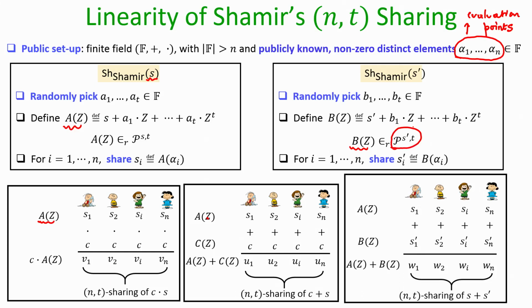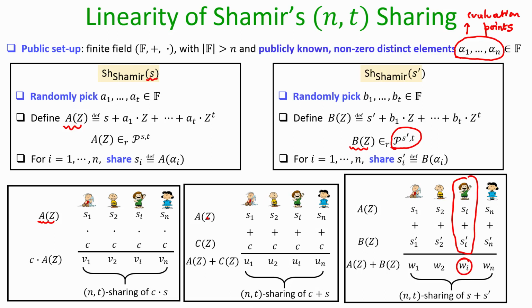And now, if s_i and s_i prime are the shares of s and s prime respectively for the party P_i, and if every party just adds its respective share of s and s prime, it will obtain its share of s plus s prime, right.